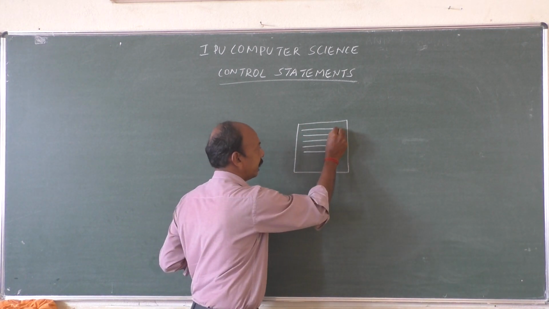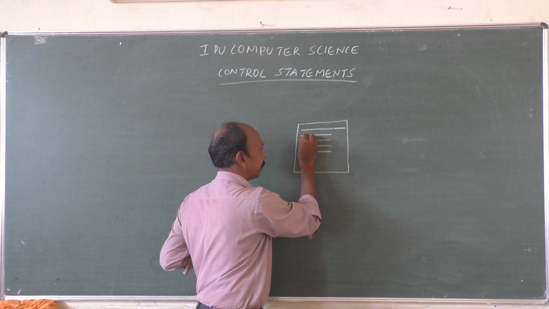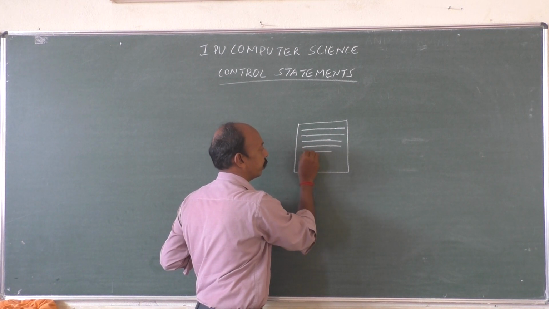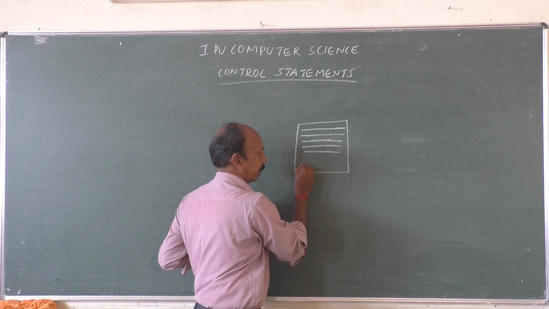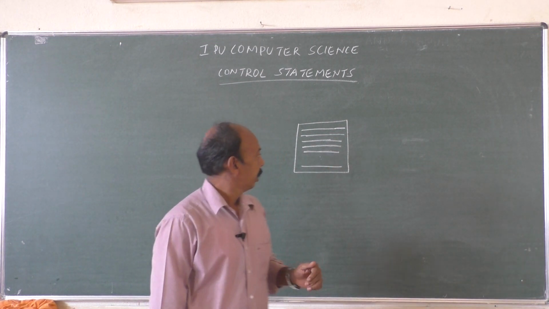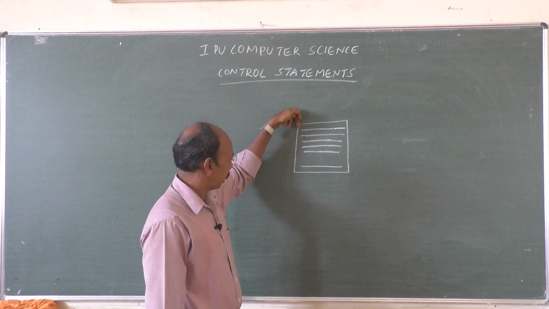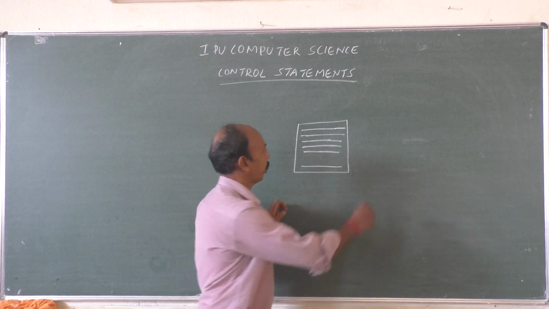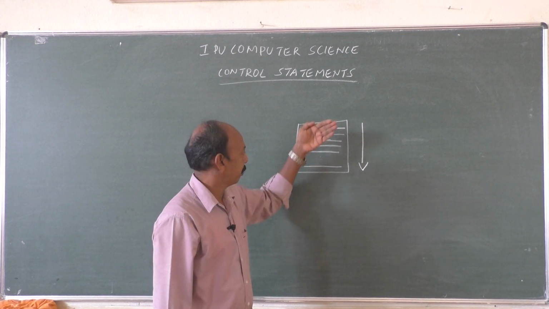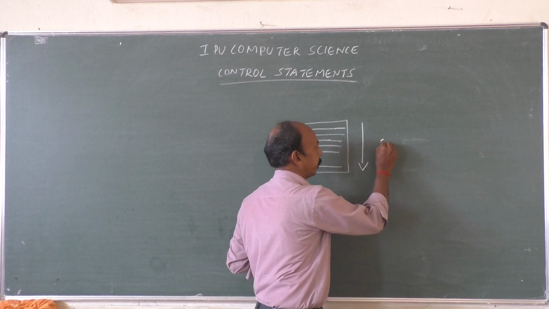Then once we reach the end of the line, we will come to the beginning of the second line, that will be read. Then third line, fourth line, fifth line, etc., till the last line of that particular page. So starting from the beginning, we will come towards the end of the page in this order. Right? Line by line we are going to read it, which is called sequence.